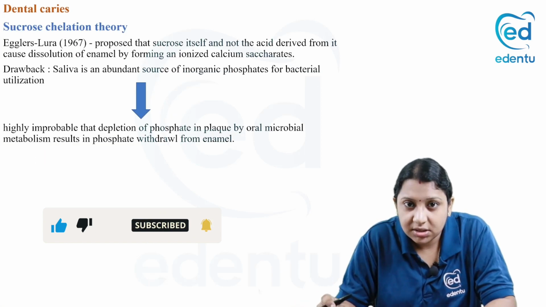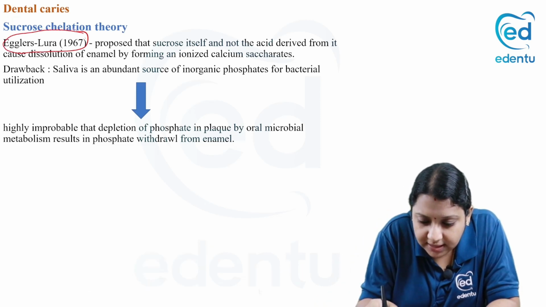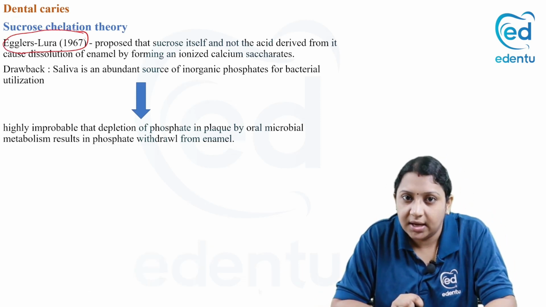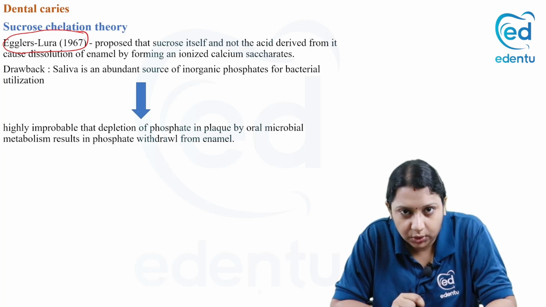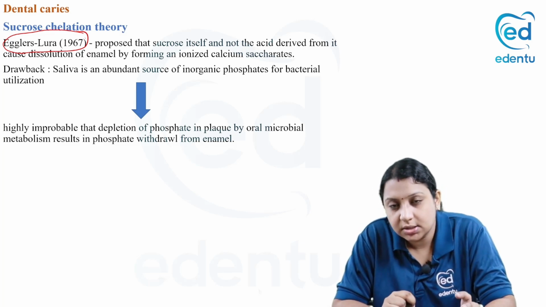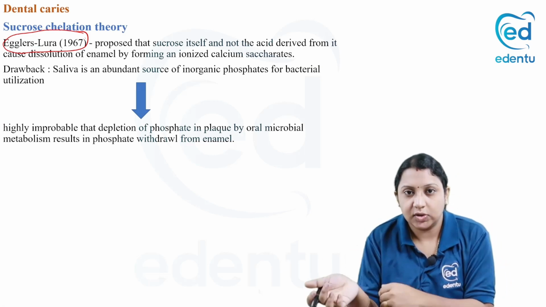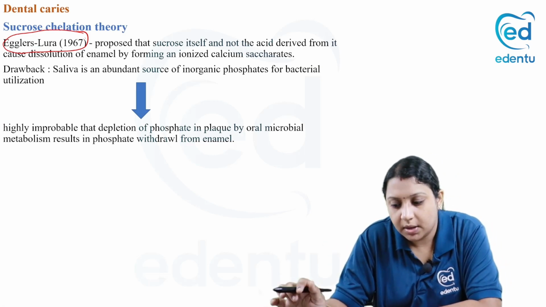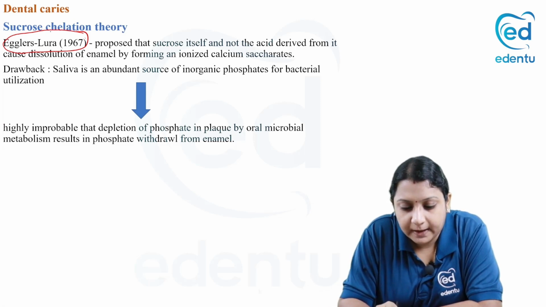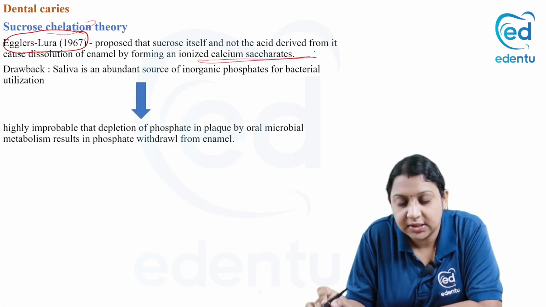Then we have Egler and Lura. In 1967, they proposed the sucrose chelation theory. In this, they told that the sucrose itself, and not the acid that is derived from the substrate, causes dissolution of the tooth. And by chelation, it forms calcium saccharides.